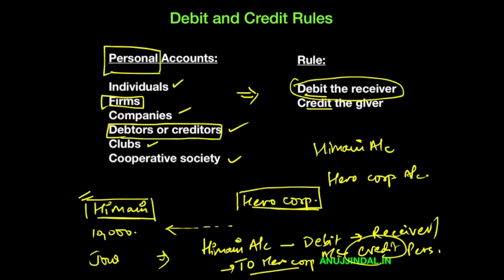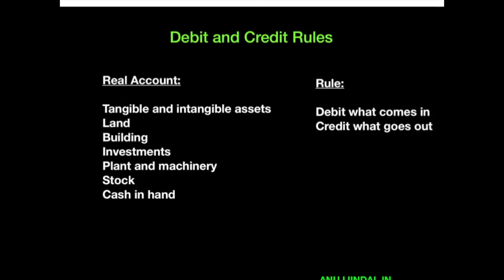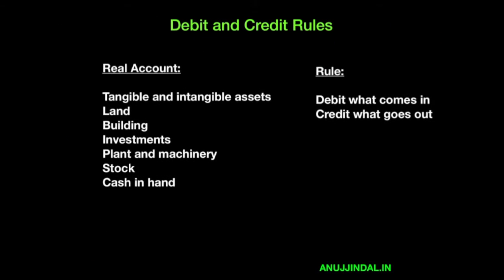This is the journal entry that has been entered, and based on this journal entry we are going to create accounts for all these different journal entries and different transactions that take place in the organization. So for now you just need to remember that there is a classification called personal account, in which all these elements come, and the rule is that you debit the receiver and you credit the giver. The next one is called real account.